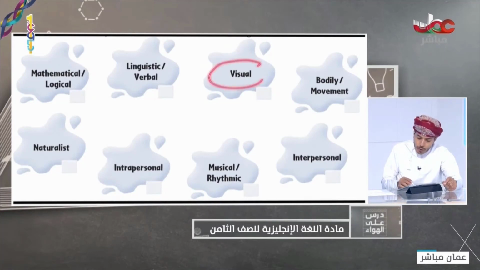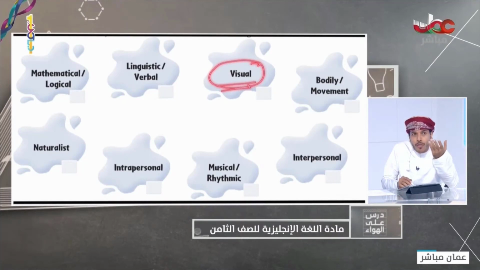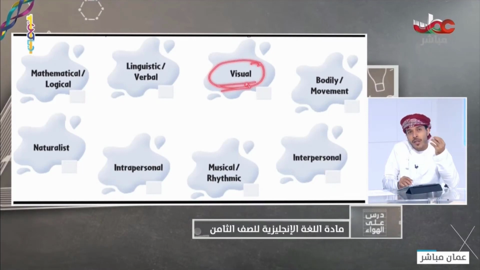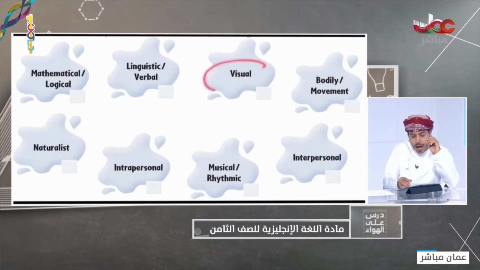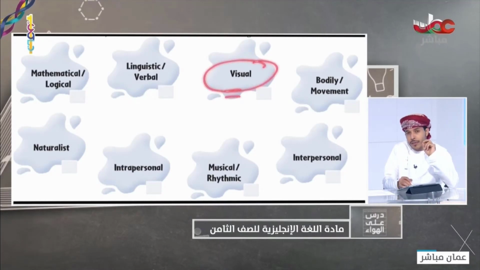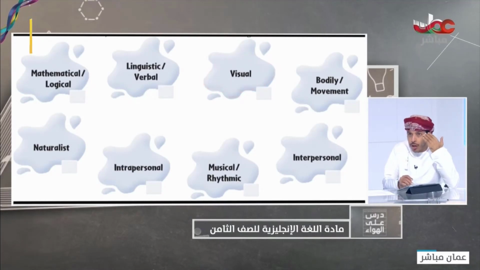Also, we have some students who are visual, okay? Visual. They want to deal with things that are done with their eyes, just to look at things. There are some activities that are related to visualizing things, to look at different things. These people have visual intelligence, الذكاء البصري, because they like to learn through their eyes, through watching things, through